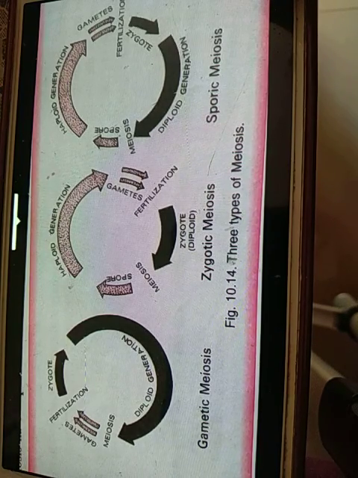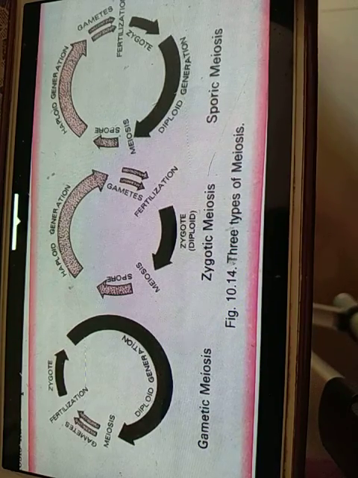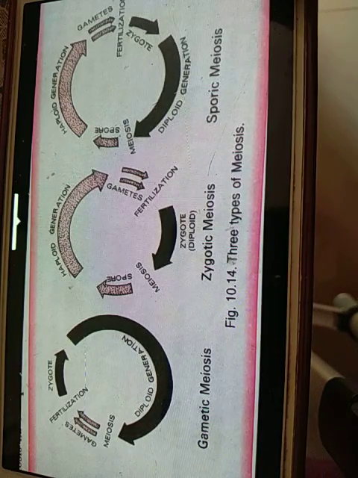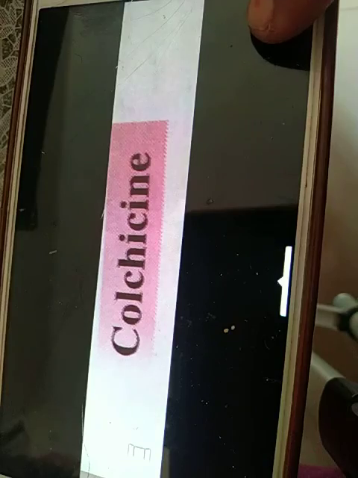Now diplohaplontic. Diplohaplontic means diploid and haploid both phases exist in their life. Diploid cells have two genomes while haploid cells have a single genome. A genome is a complete complement or set of chromosomes where each kind is represented by a single chromosome.